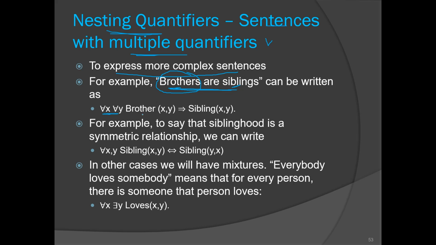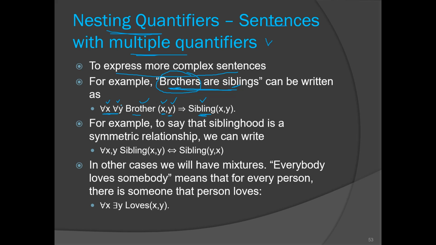So if x and y are brothers, that implies they are siblings, and this is true for all such persons. That's why we can say for all x and y, if they are brothers, then they are siblings.